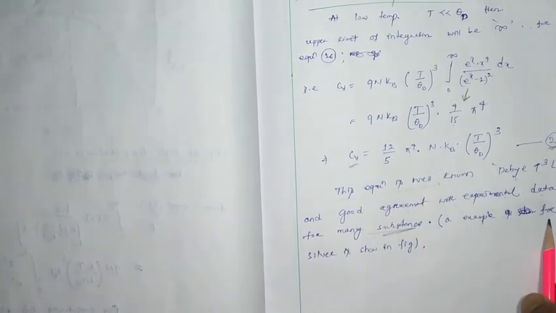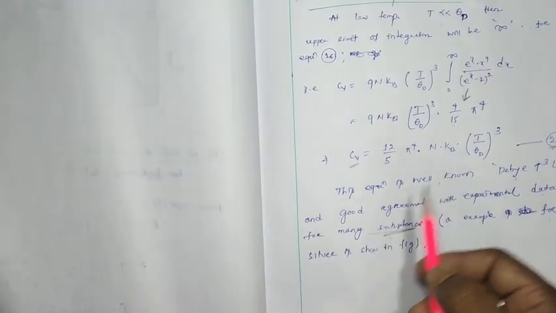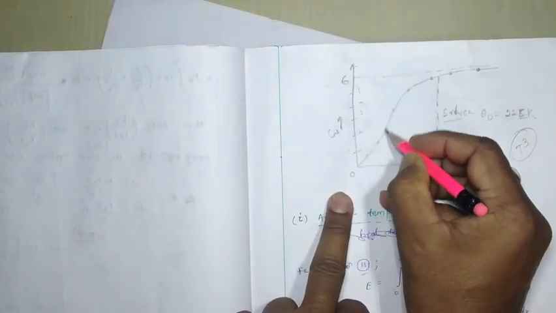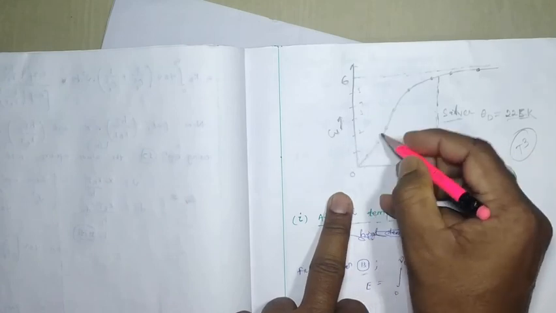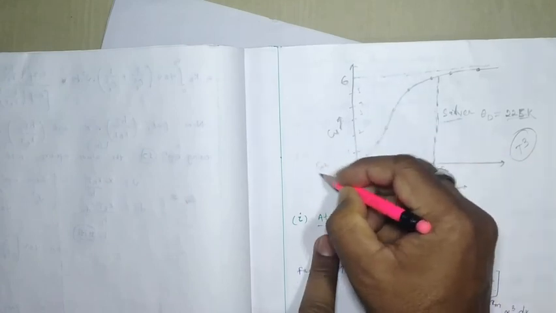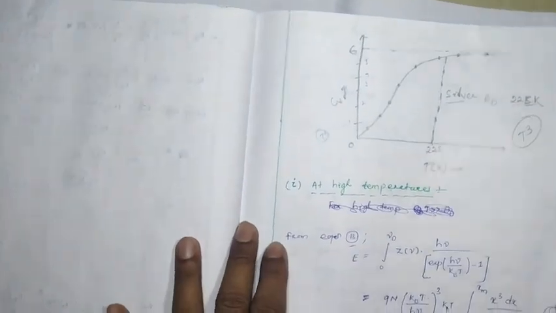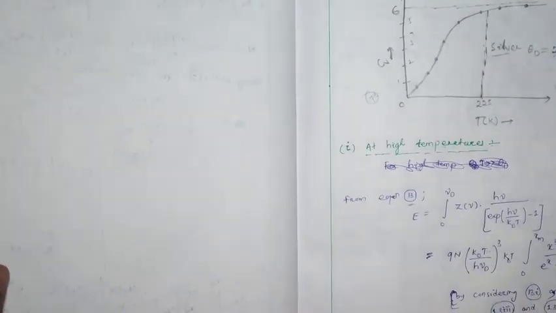An example for silver is shown in the figure. You can see that at the lower temperature, the increasing value of Cv follows T cube, which is verified by the Debye model, whatever was not solved in the classical and Einstein model.